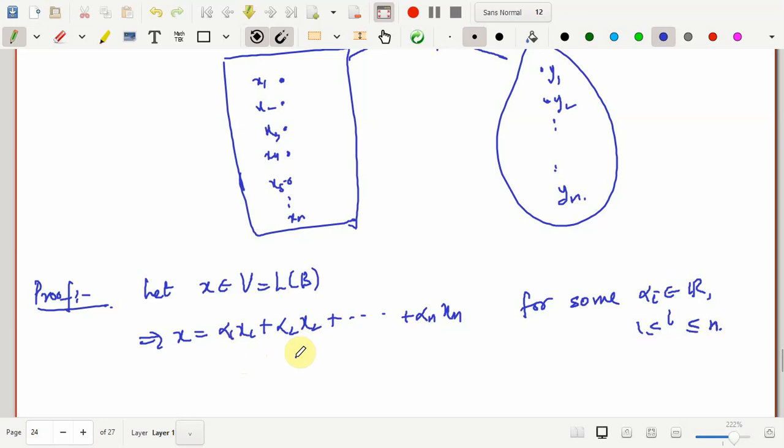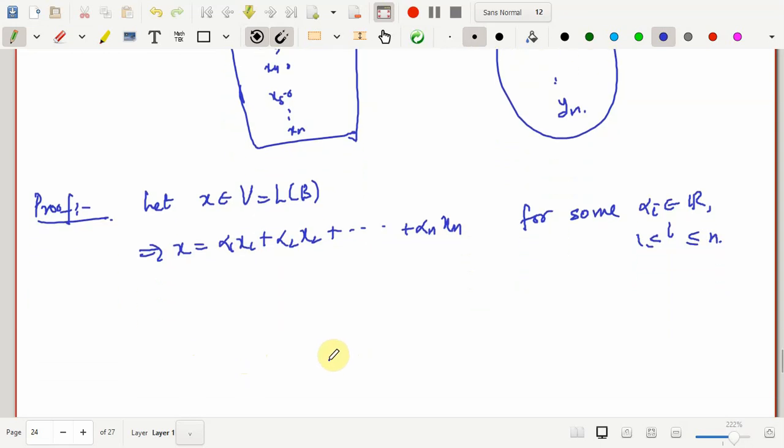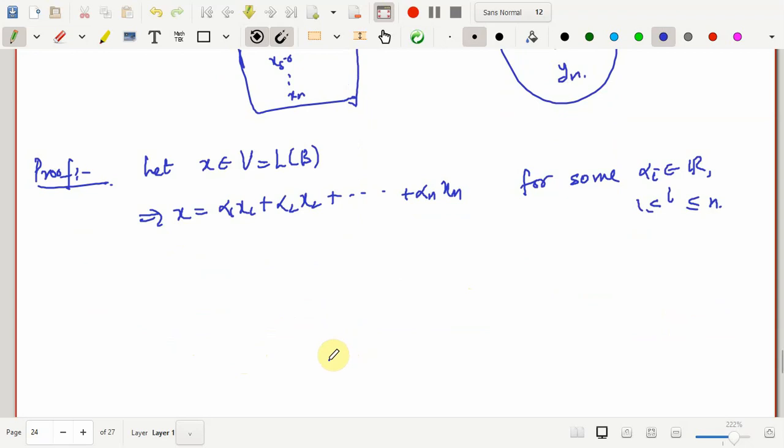And we know that this expression in terms of scalars of a given vector is always unique with respect to whatever the basis is. In this case the basis set is x1, x2 till xn. So this representation is unique, and therefore we can define T of x. Now T of x will be defined with respect to its linear combination with the vectors of B. See, the reason why I am defining it in this way.